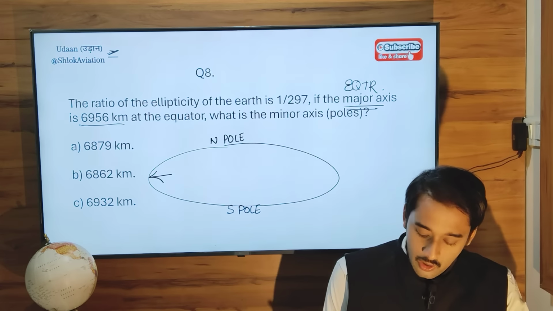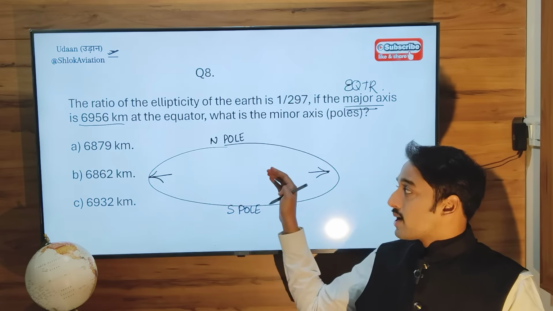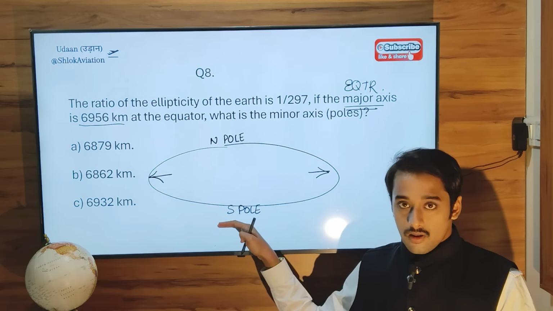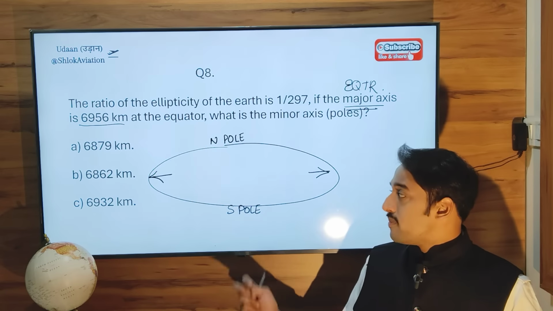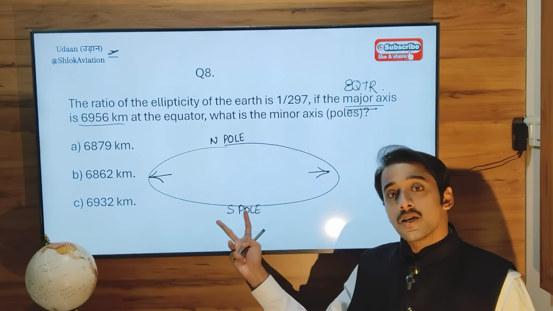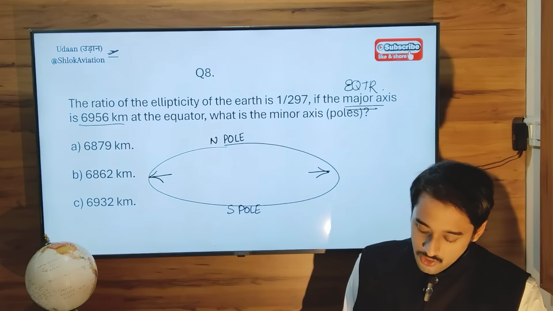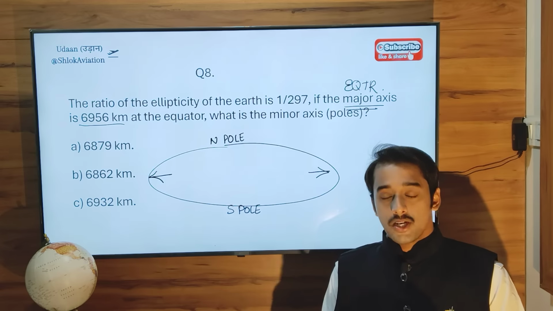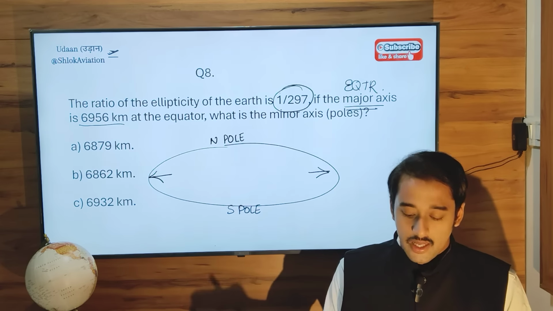The equator is bulging on its two sides, but both poles are flat from the top and the bottom. Due to this, the measurement along the equator will be more than the measurement at either pole. In this question they have given the difference between both of these measurements as 1 by 297.